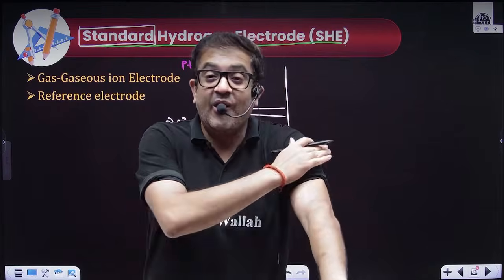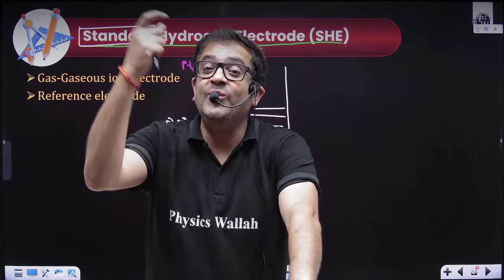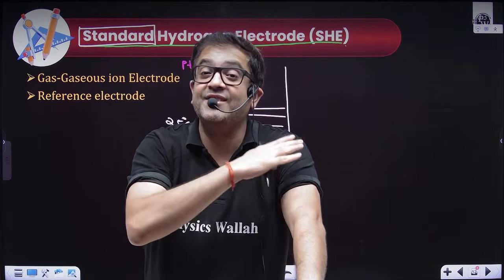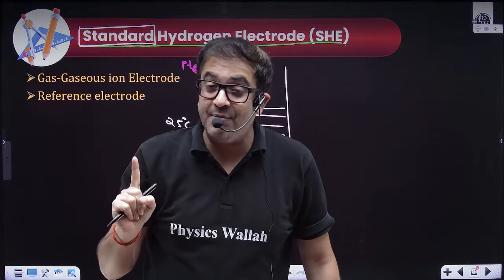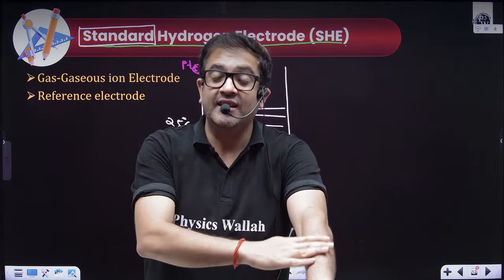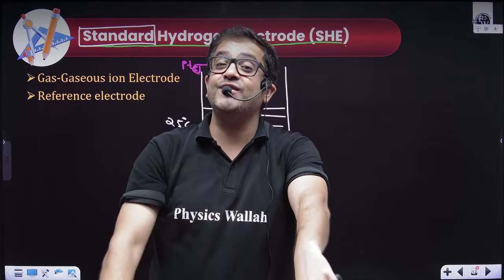But sir, on a solid metal, you can make gas absorb. I'm not saying absorption. Absorption is the association in the surface of a substance.